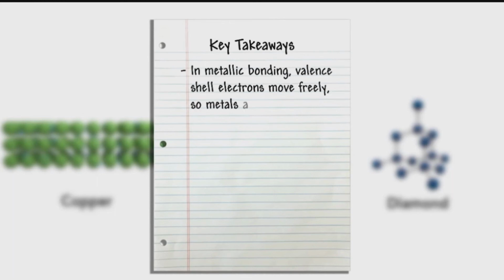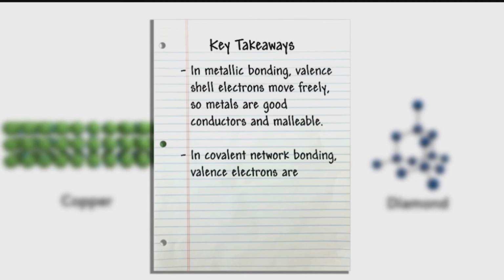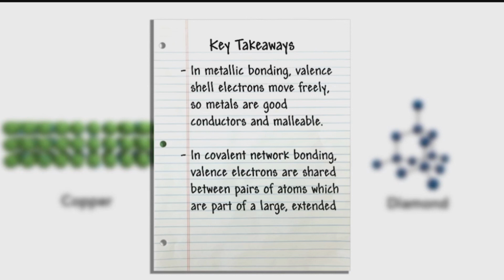Key takeaways. To summarize, in metallic bonding, valence shell electrons move freely, so metals are good conductors and malleable. In covalent network bonding, valence electrons are shared between pairs of atoms, which are part of a large, extended structure.